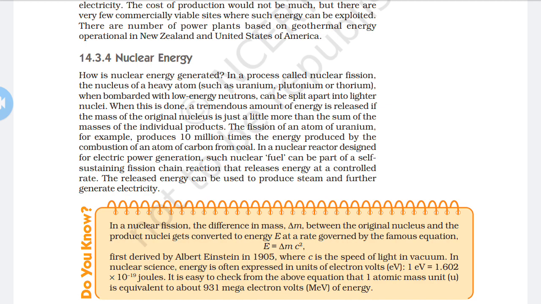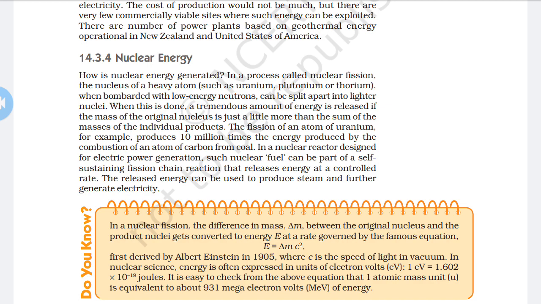Again, I repeat, in nuclear energy, radioactive elements generate a large amount of energy. The nucleus of heavy atoms like uranium 235 is bombarded with low energy neutrons, so a tremendous amount of energy is released, and this process is known as the nuclear fission process. From 1 ton of uranium 235, the energy provided is equivalent to 3 million tons of coal.